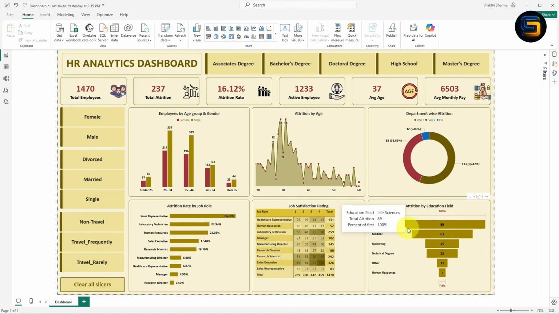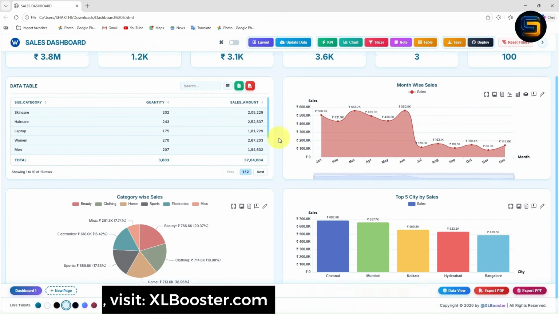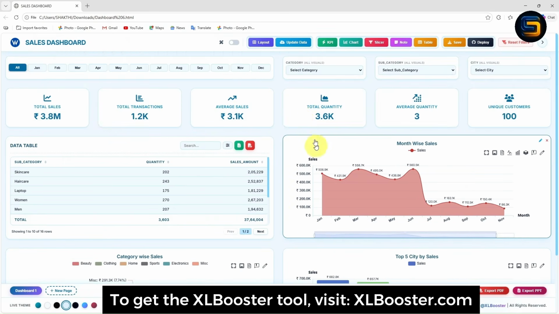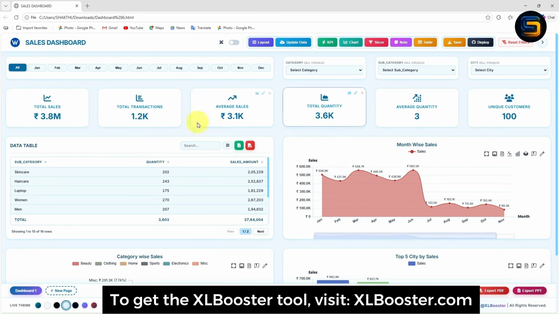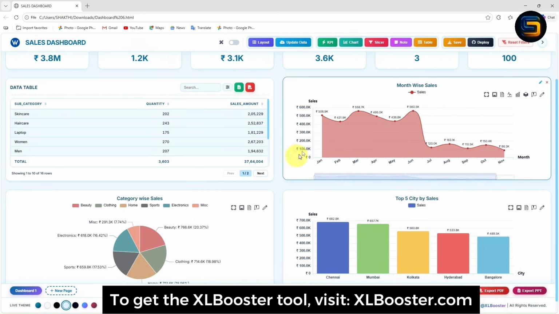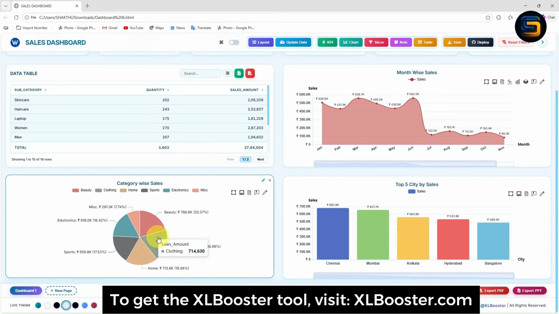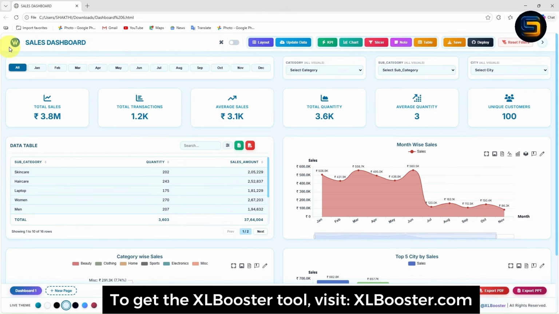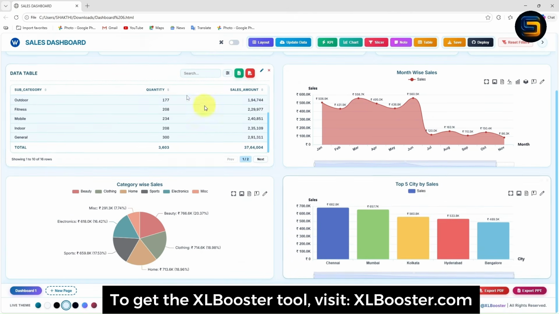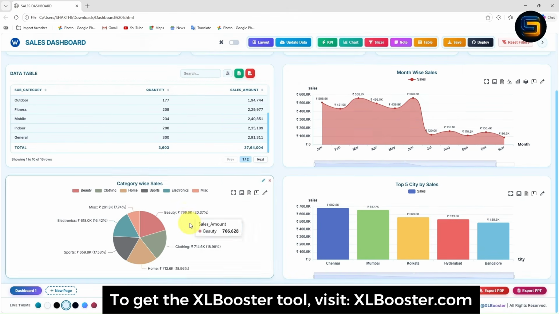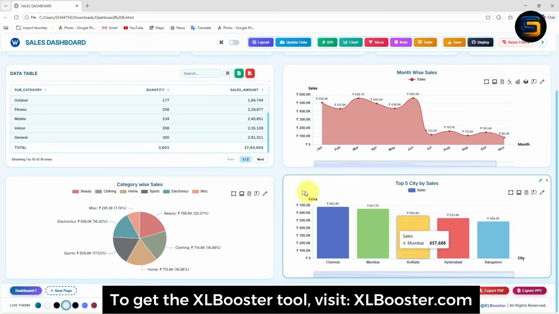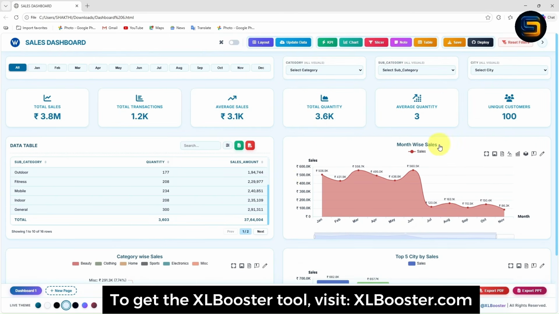Now before ending this video, let me show you one more amazing dashboard. This dashboard is created in Excel using the Excel Booster tool. And look at this. This dashboard is also completely dynamic and interactive, where you can see the logo. These are the slicer, KPIs, individual charts. This is a table, area chart, pie chart, column chart, and the dashboard design is completely amazing.